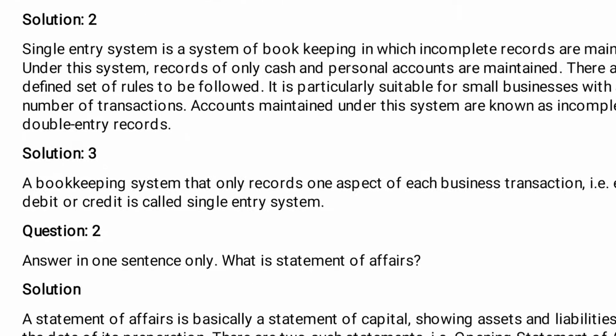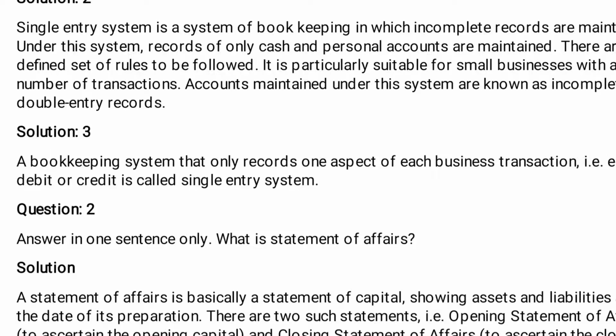Solution number 3 is a bookkeeping system that only records one aspect of each business transaction, either debit or credit, is called single entry system.